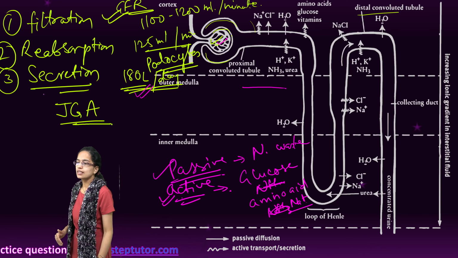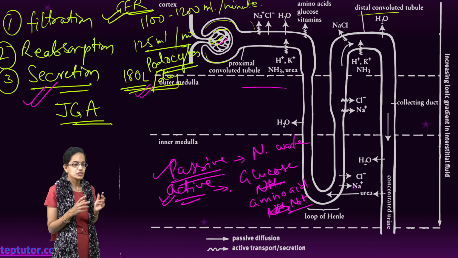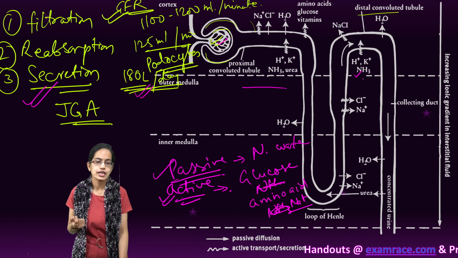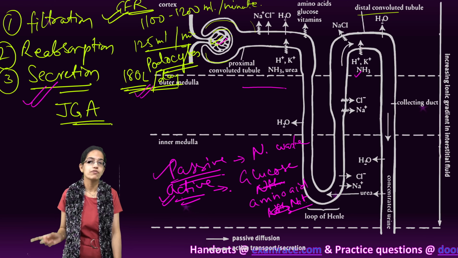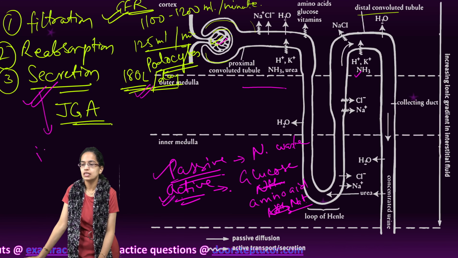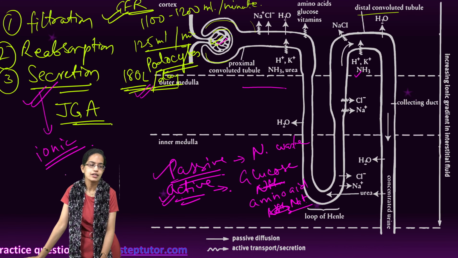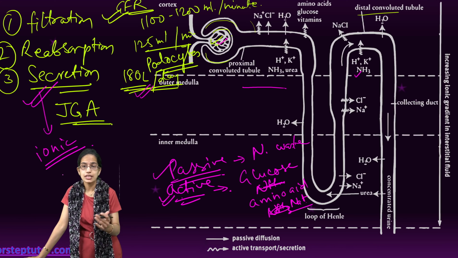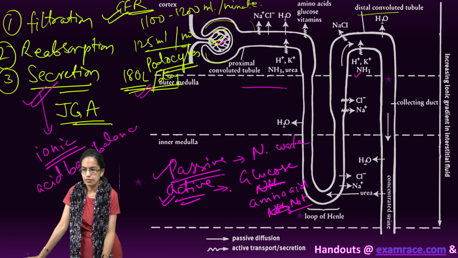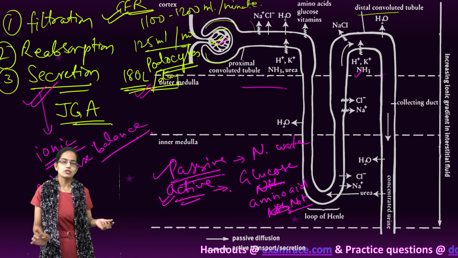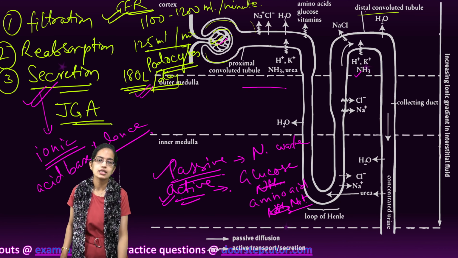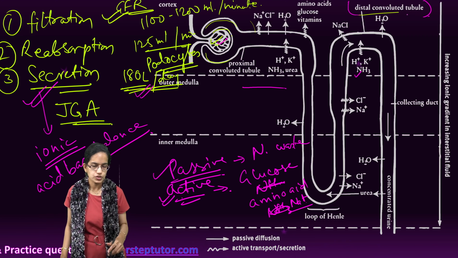However, there is an important process which is secretion. Now secretion is where the tubular cells actually secrete hydrogen ions, potassium ions and ammonia into the filtrate. The reason for this secretion is to maintain the ionic balance and the acid-base balance of the body fluid. So to maintain the acid-base balance and the ionic balance of the body fluid, there is secretion of hydrogen ions, potassium ions and ammonia into the filtrate in the region of the DCT, the distal convoluted tubule.